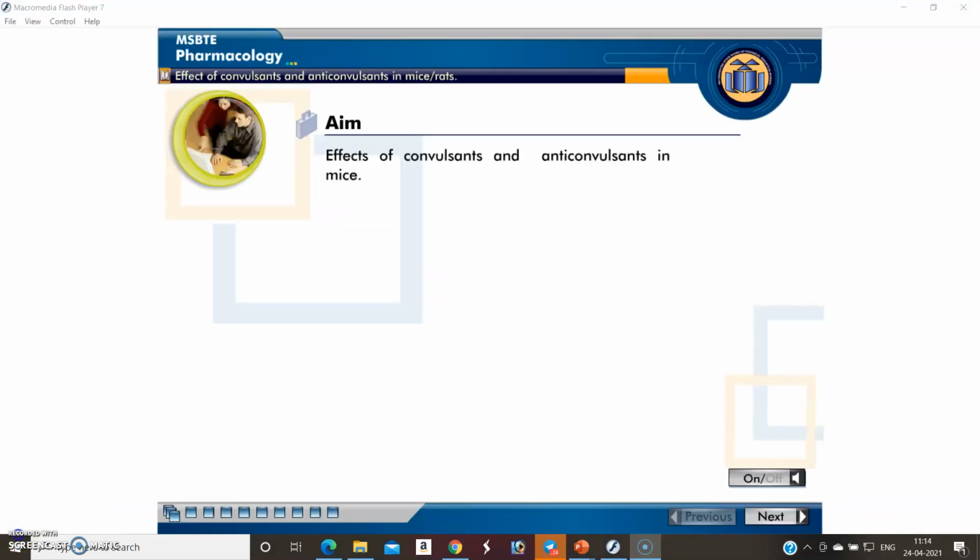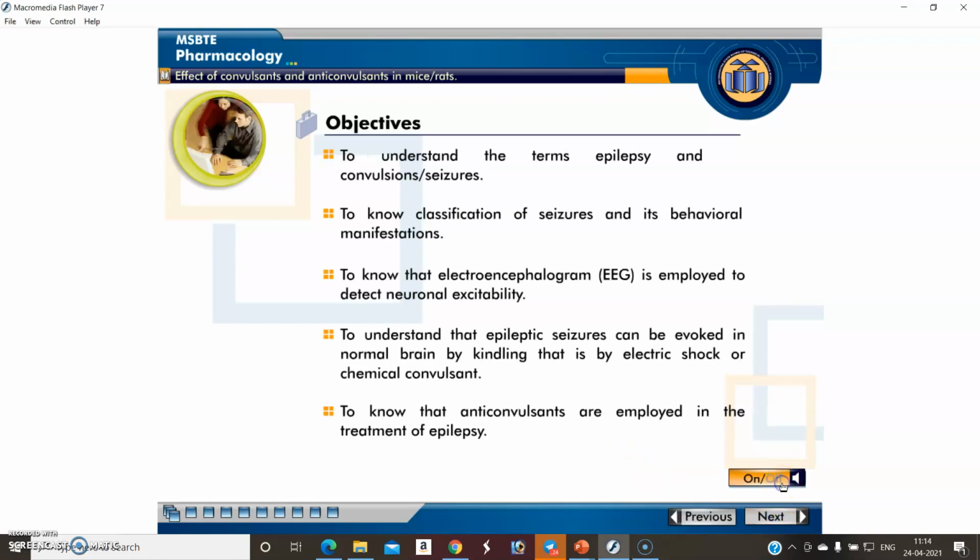So this is the aim of experiment number 20, as per the CD provided by the MSBTE: the effect of convulsants and anticonvulsants in mice. What are the objectives of today's experiment?